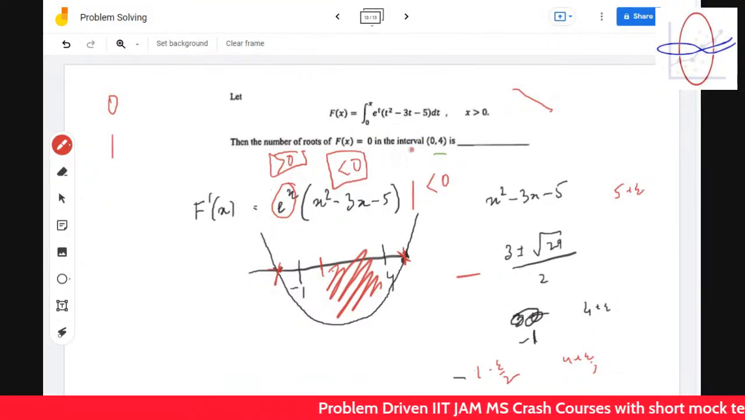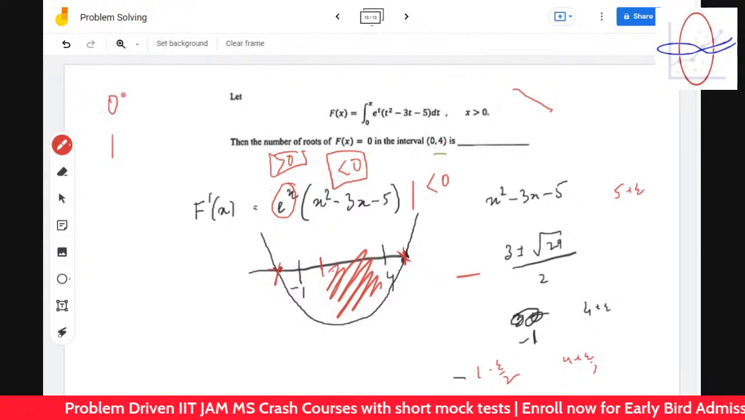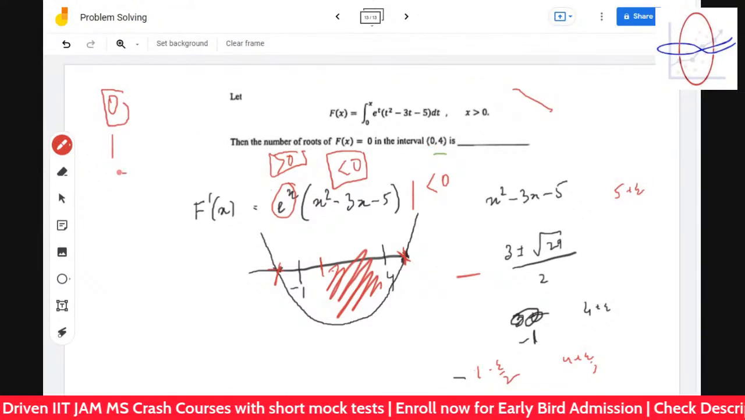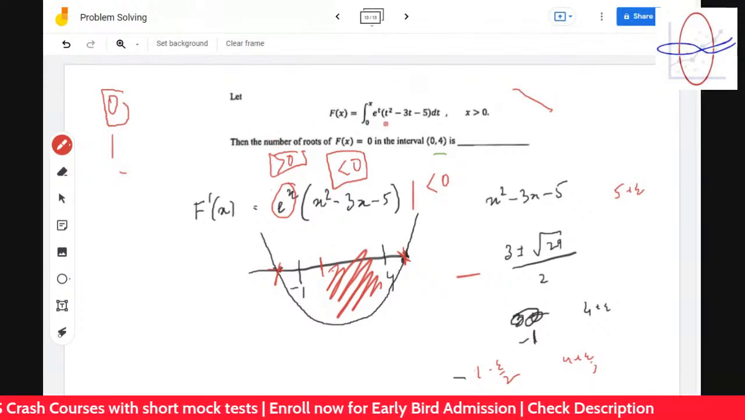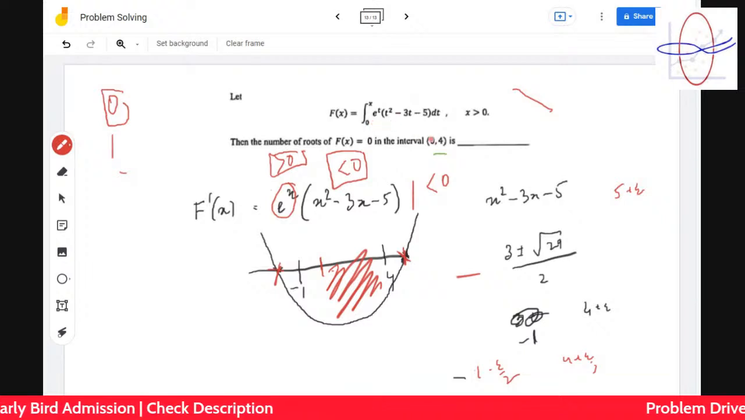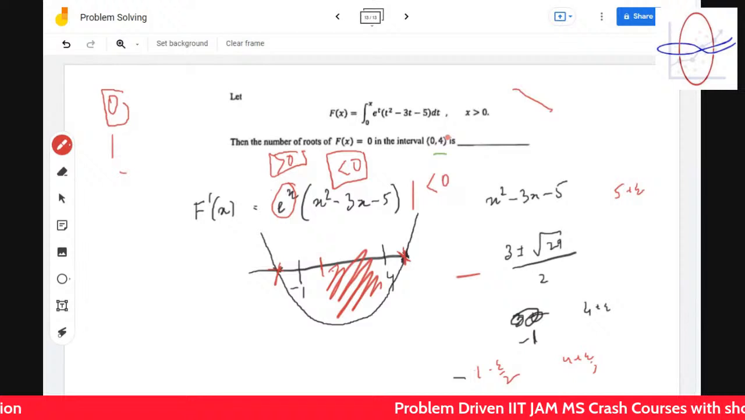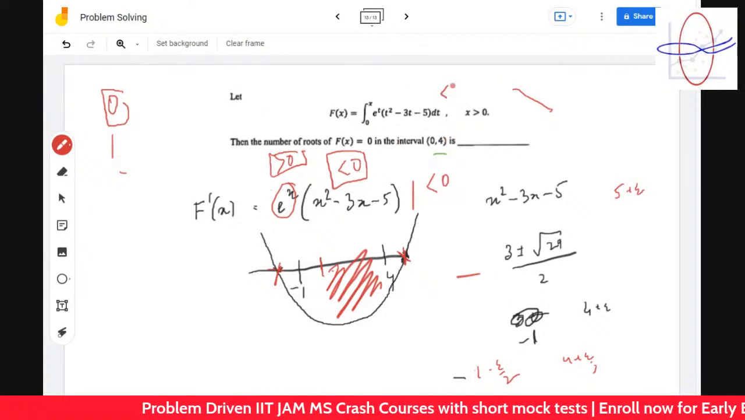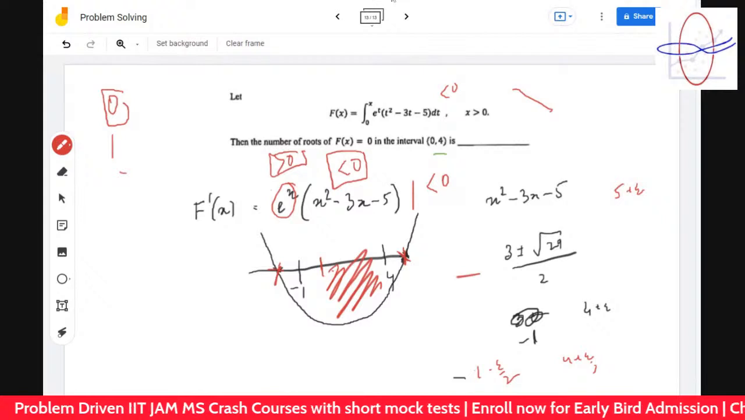How will you check that? Since it's decreasing, the maximum value will be taken at 0 and the minimum value will be taken at 4. So let's check: the maximum value at 0 is 0. The minimum value must be, of course, negative. And it's an open interval, so f of x is always less than 0. Did you understand, guys?